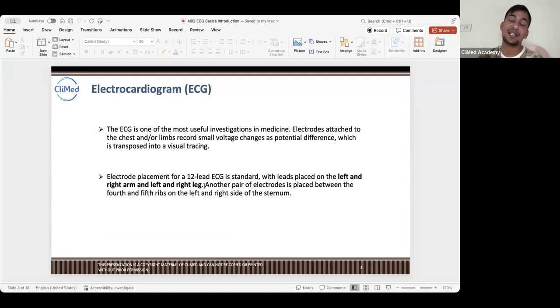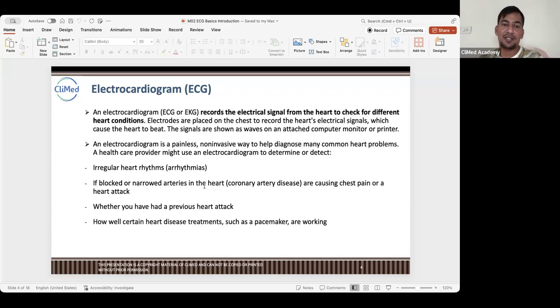So ECG has electrodes which are attached to the body, right? Those electrodes capture the electricity impulses or the voltages. It captures the voltages and converts them into waveforms. In a fraction of a second it captures the voltage and converts it into waveforms, right?